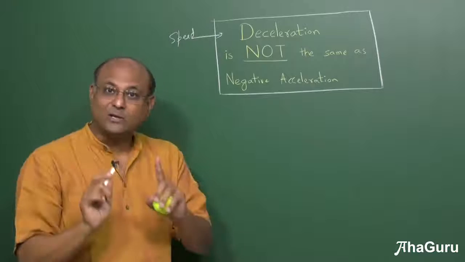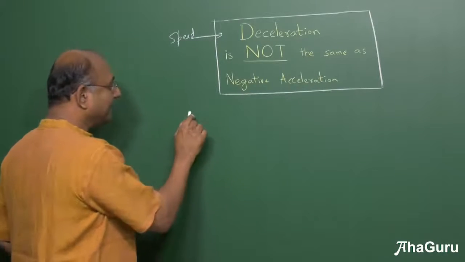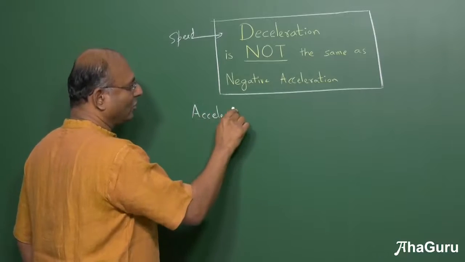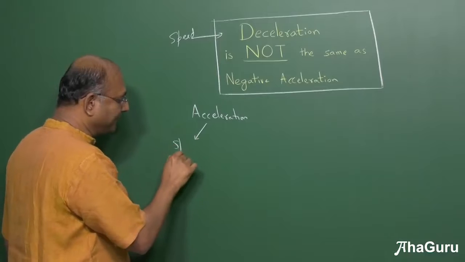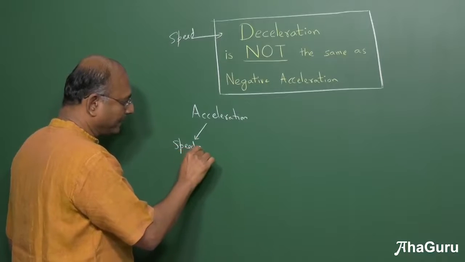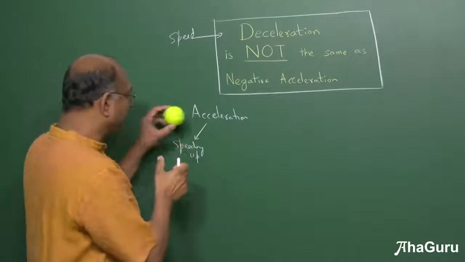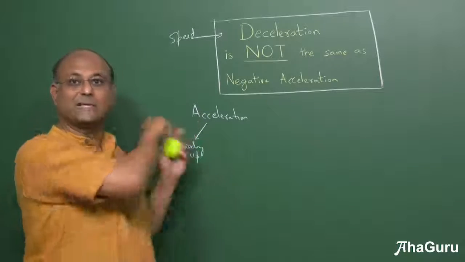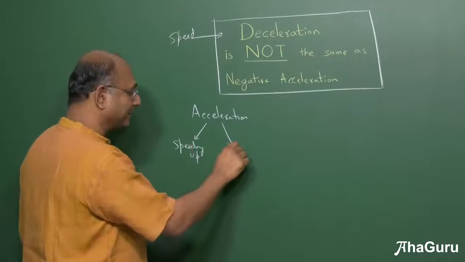Acceleration has to do with velocity. It is the rate of change of velocity. There are three kinds of accelerations, three situations where you can talk about acceleration. First, when an object is speeding up. So when it is speeding up, let us say it starts with a speed of 5 meters per second, becoming 10 meters per second, we say that object is accelerating. This most people understand as acceleration.